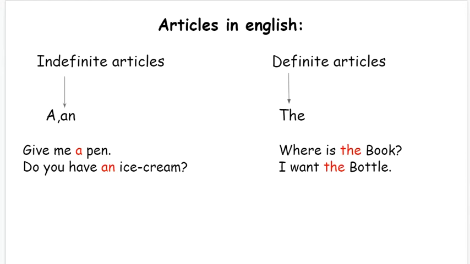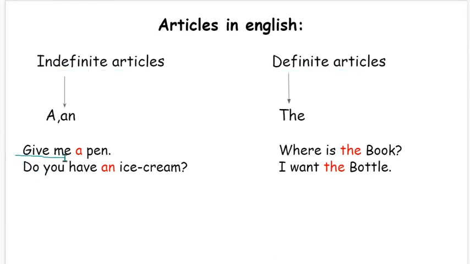So before understanding the articles in Spanish, let's understand how many types of articles there are in English. In English, basically we have two articles. The first one is indefinite articles and the second one is definite articles. As the name suggests, indefinite is something which is not clear or not specified. But definite is something which is specified, or we know which thing we are talking about, so we have an image in our mind about that thing. A and an come under indefinite articles and the comes under definite articles.